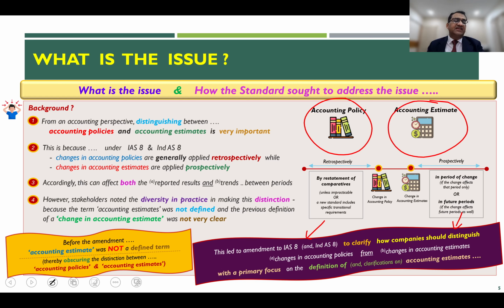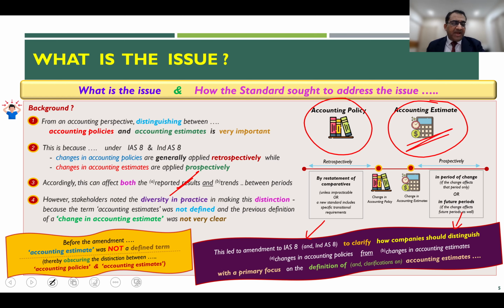Therefore, it is expected that this amendment will bring in uniformity in the application of these two terms, and this diversity in practice which was witnessed in the past is likely to either go away or be significantly reduced. Right? This is the primary focus of the amendment.